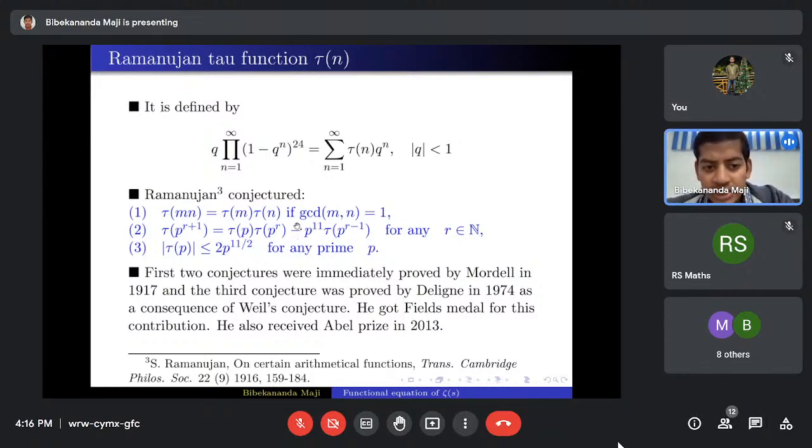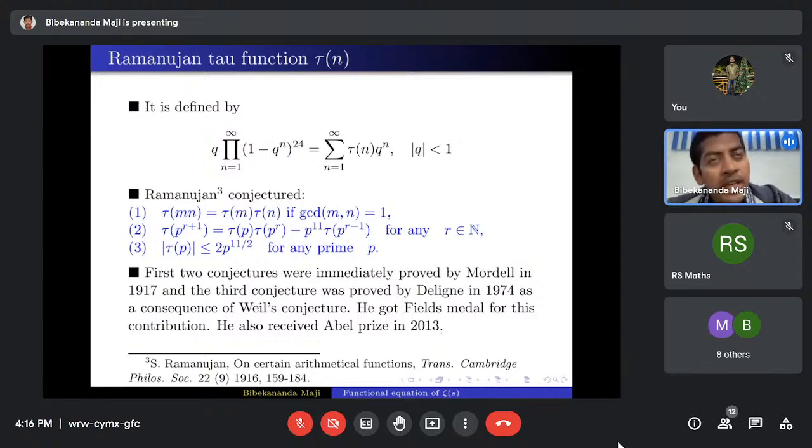The first two conjectures were proved by Mordell in the next year, 1917. But the third conjecture took more than 50 years. Pierre Deligne, a French mathematician, proved it as a consequence of a bigger conjecture, the Weil conjectures. He got the Fields Medal for this contribution, and he also received the Abel Prize in 2013.